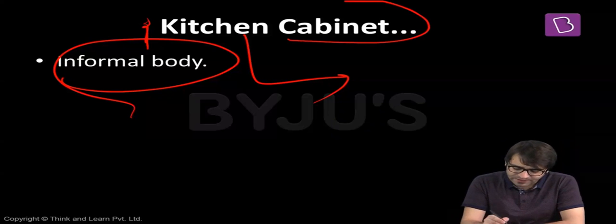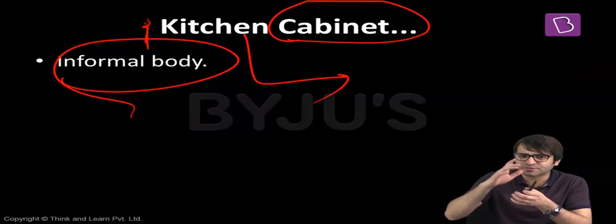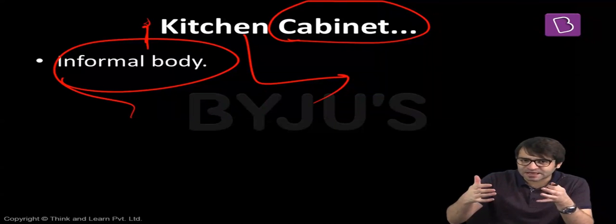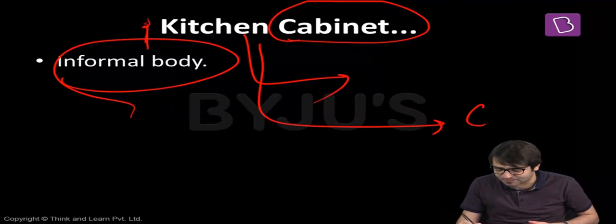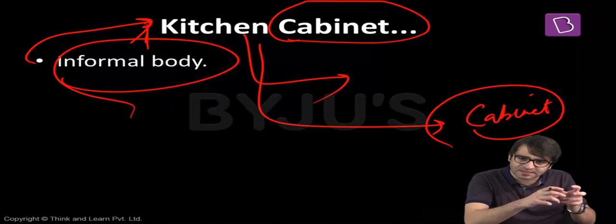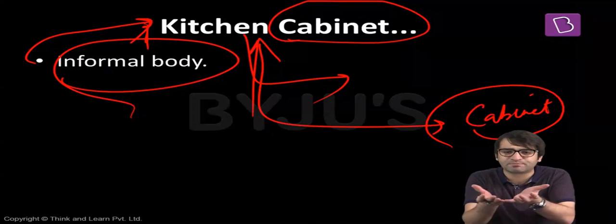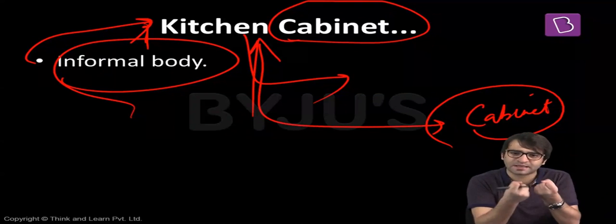That means all the ministers of the cabinet are not consulted by the prime minister. Prime ministers have a select group of cabinet ministers who are the eyes and ears of the prime minister. And it is with them that the prime minister discusses, cooks the policies and the programs, and then presents these policies and the programs before the entire cabinet. To make it even simpler for you, the prime minister and this very small selected group of cabinet ministers together constitute the kitchen cabinet. That means they cook the policies, they cook the plans, they cook the various bills and the legislation, and ultimately present them before the entire cabinet. That means the real policy making entity is this kitchen cabinet.